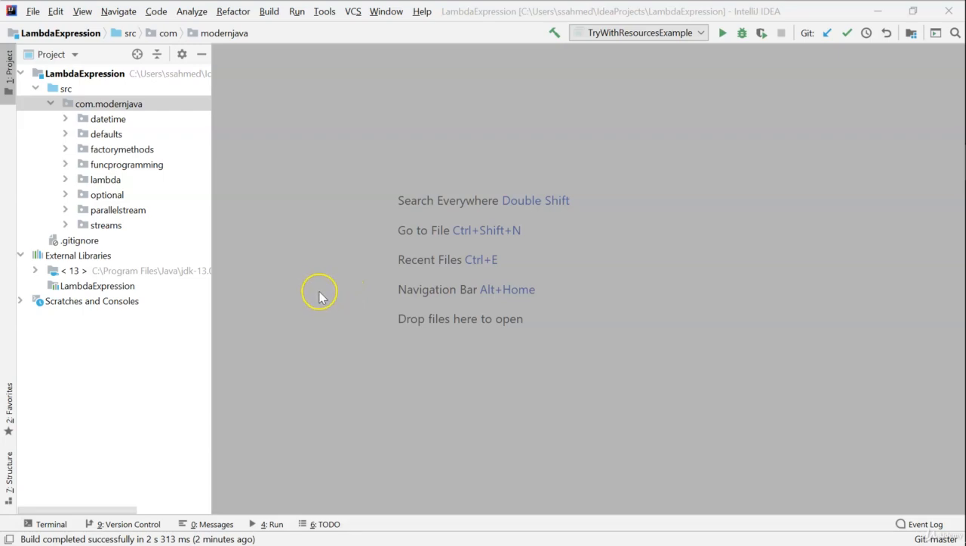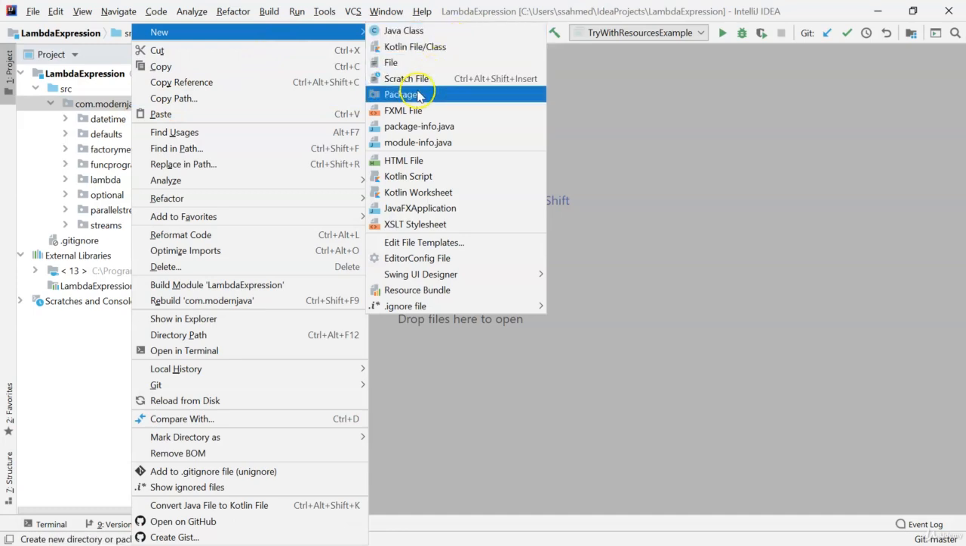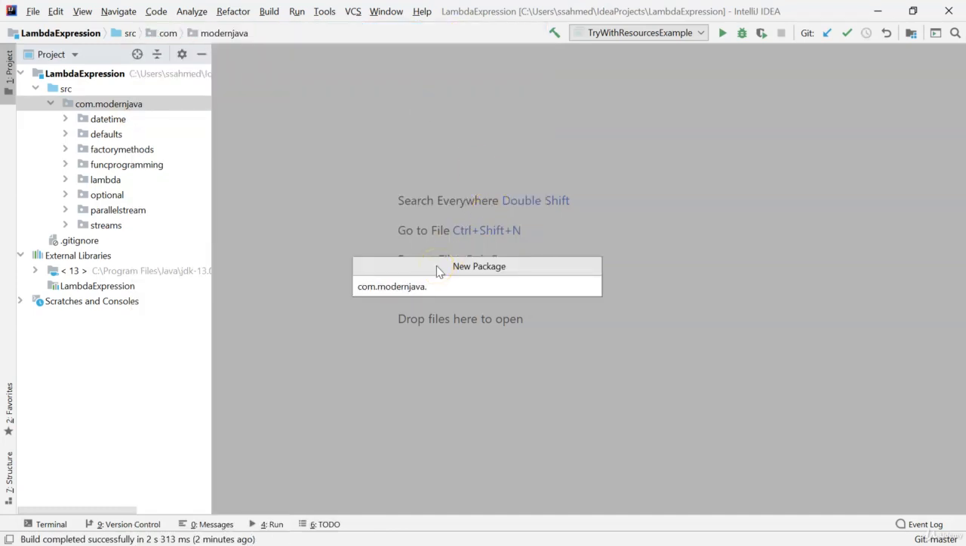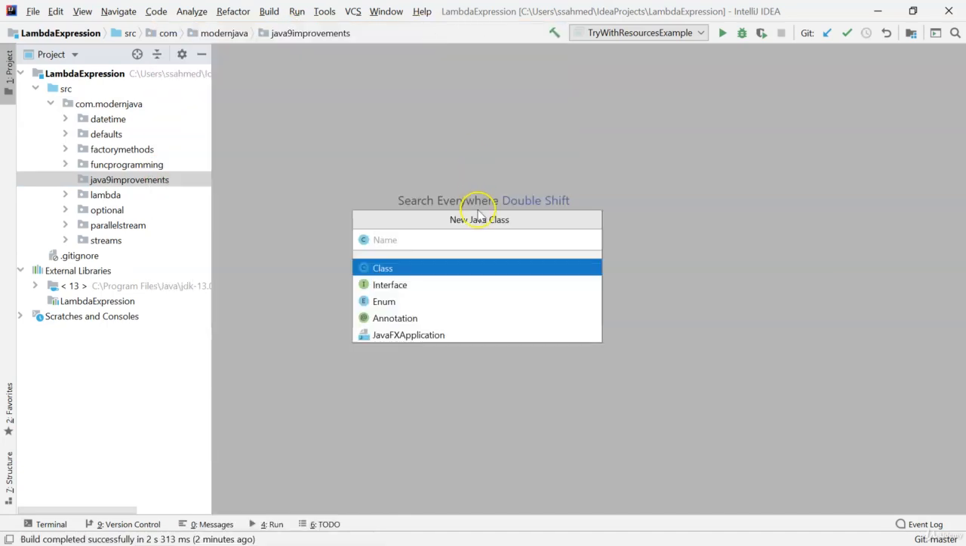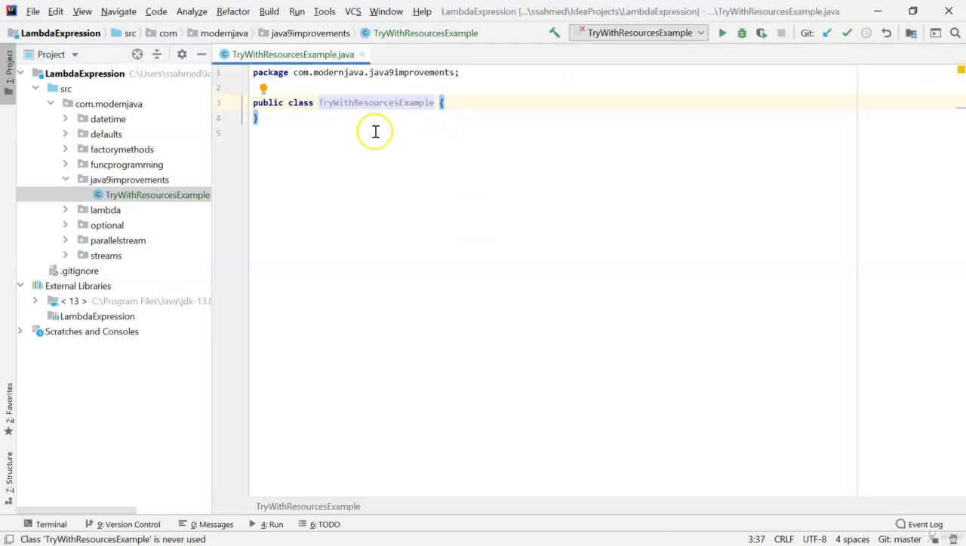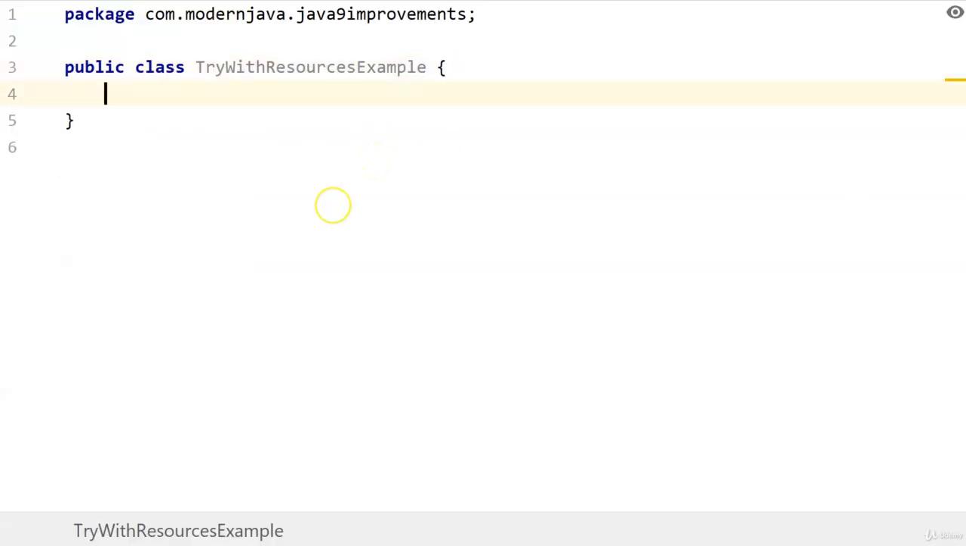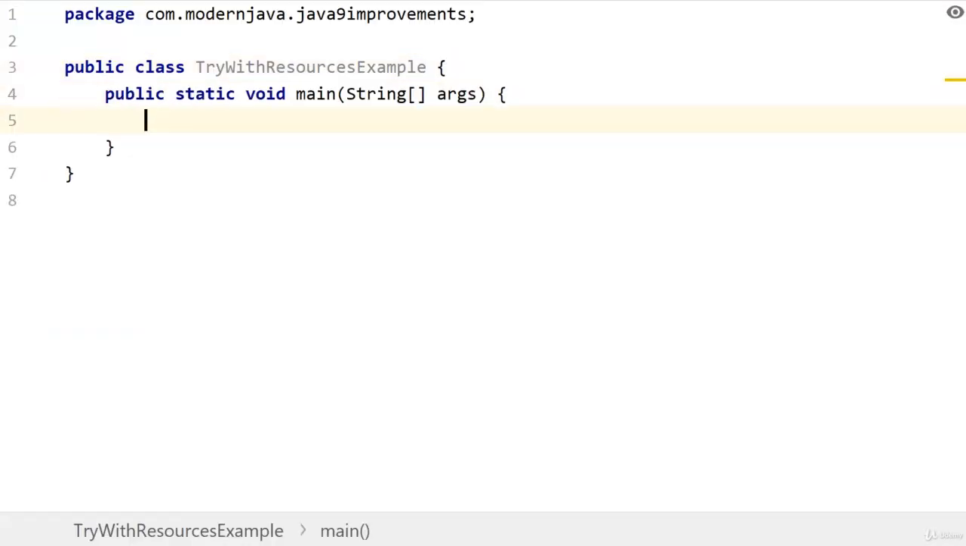Now let's implement an example of try with resources. So let's create a new package, and the package name is Java 9 improvements. And inside the Java 9 improvements, we'll be creating a new class, and this class is TryWithResourcesExample. And let's create public static void main.